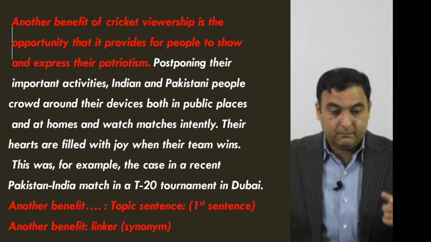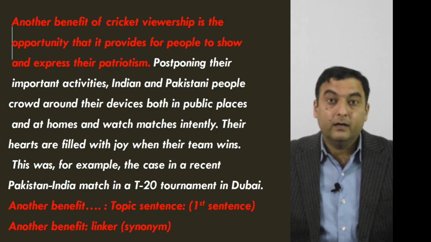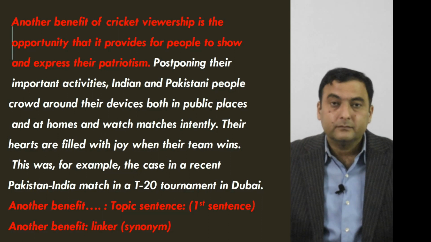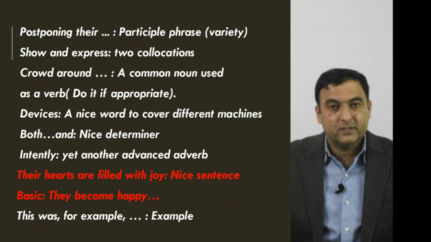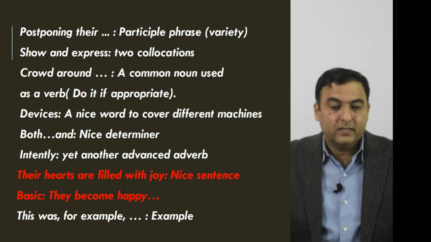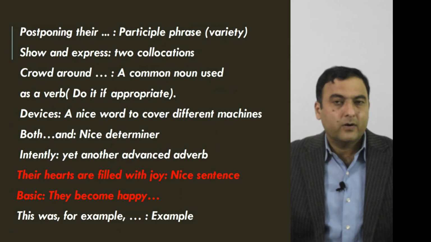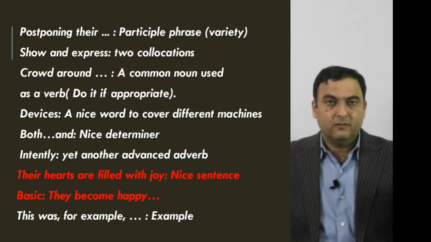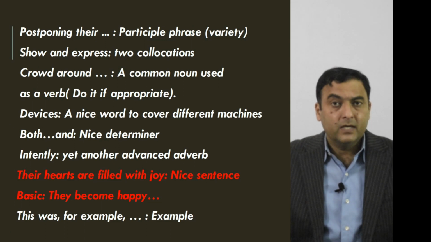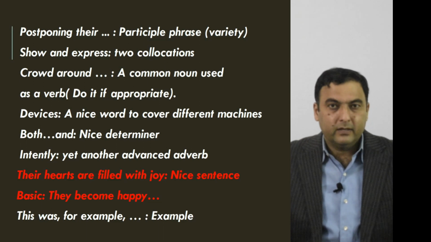So another benefit, so you see here, another benefit clearly tells us that this is another idea, like the second main body paragraph. And you see I've used these structures, postponing their day-to-day activities or postponing their activities. So I've started this sentence with the participle phrase. I want to use variety. Remember, the more variety you have in your essay, the better. For example, variety of sentence structures, variety of words, variety of ideas, variety of punctuations, very important. So variety will get you good marks. I've tried to do the same.